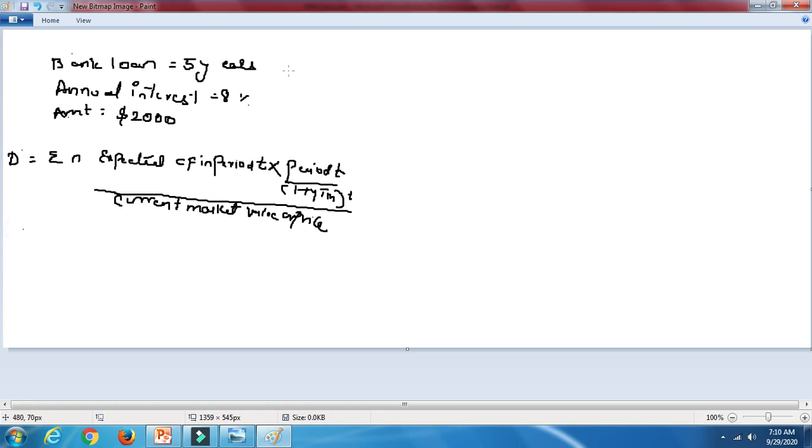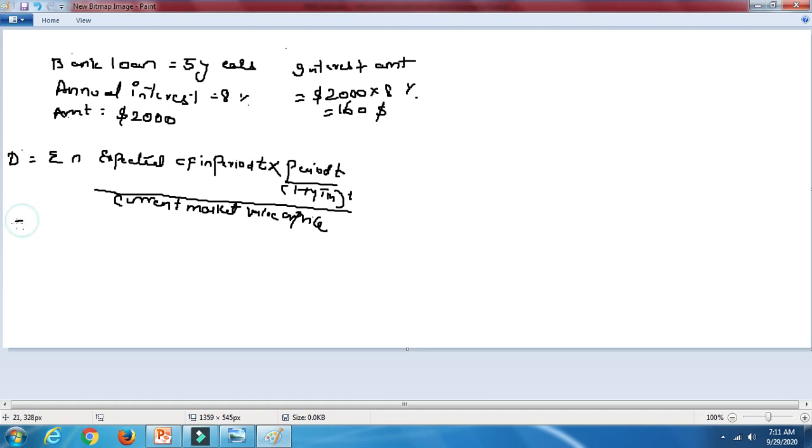And one more thing I have to tell you is how much the interest amount will be. If the amount is 2000, the interest amount, which is the expected cash flow we are talking about, is $2000 times 8%. It comes to $160. So every year you're going to pay $160. That is what we have to consider for 5 years.